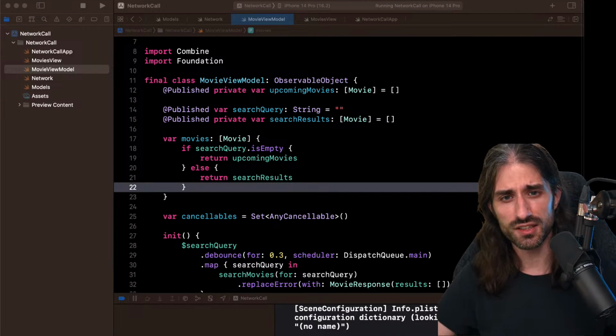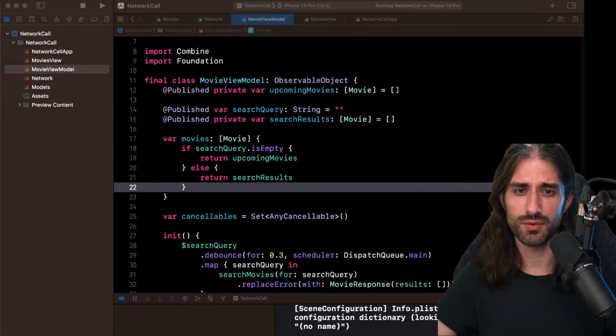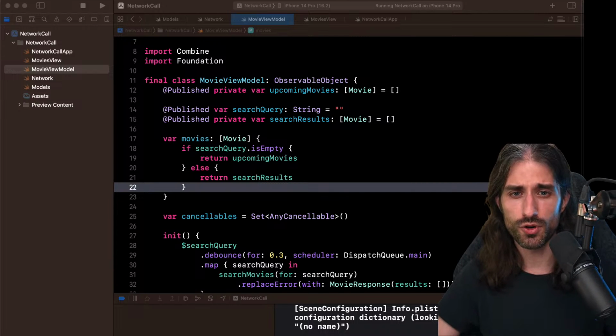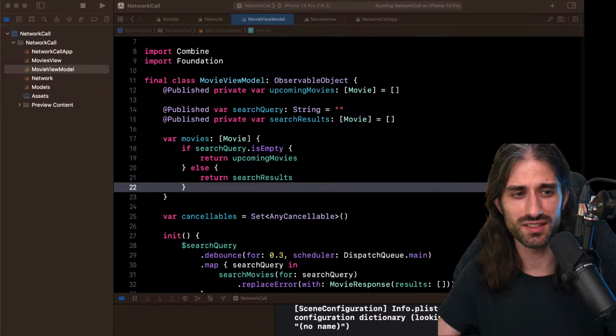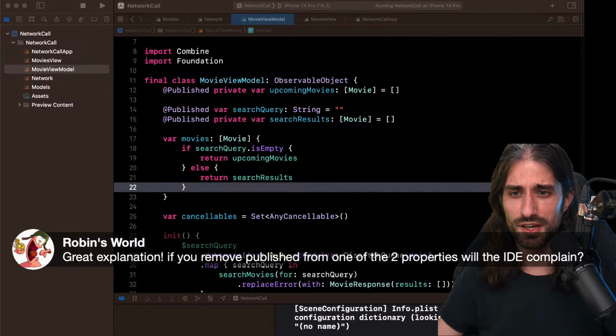Basically, when you need to process values over time, that's when Combine really shines. And for network code, it's the case where you only need to process one value over time. So it's not the more general case, and so it's not where Combine shines the most. Great explanation, thank you.